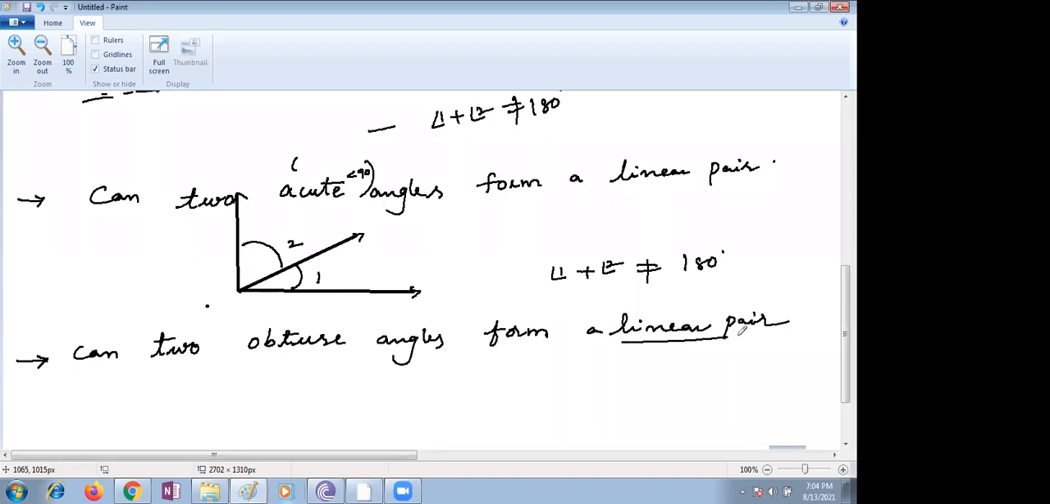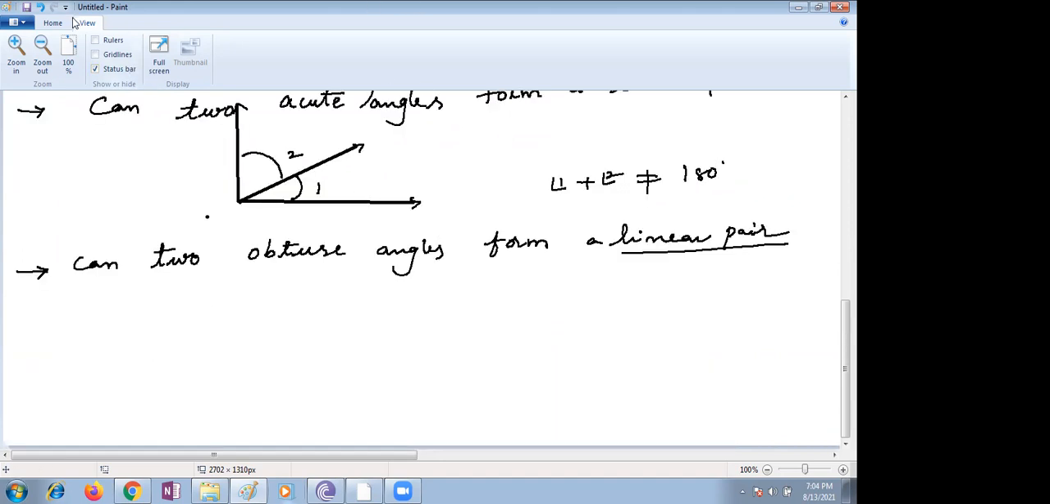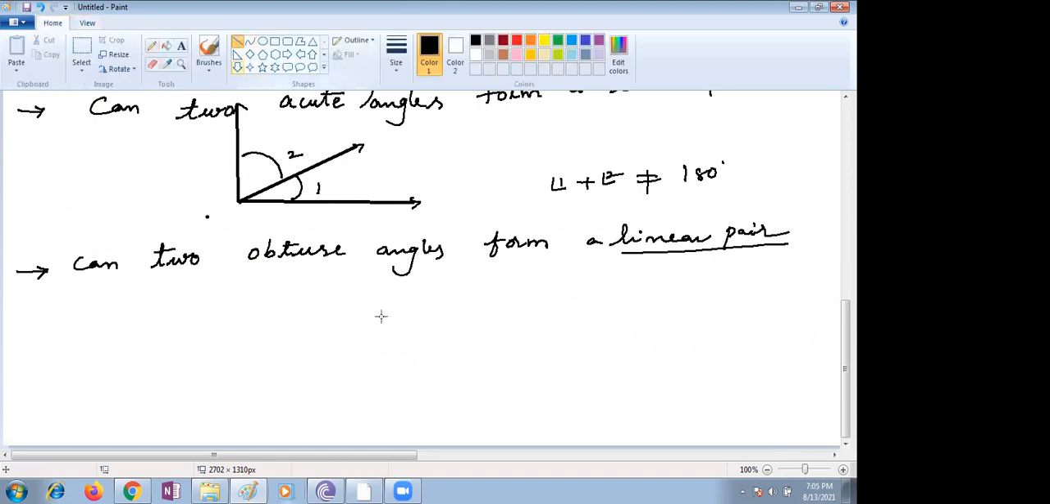Linear means straight, so a straight angle should come. If you use obtuse angles, let me draw a figure so that you can understand. Let me take a line. I'm taking one obtuse angle like that. Children, is it an obtuse angle or not? Yes, ma'am.